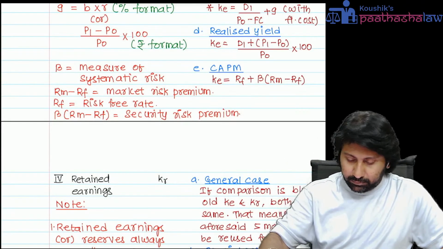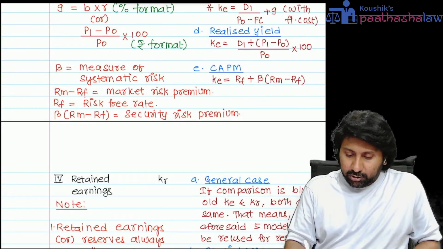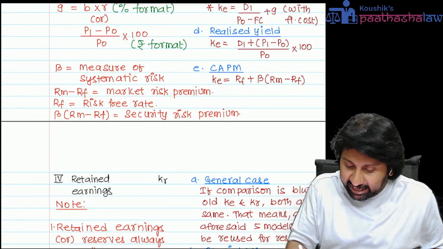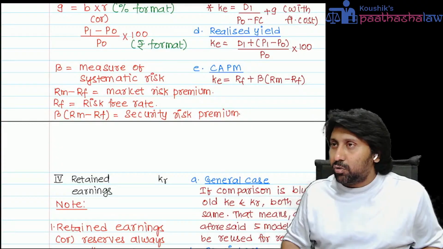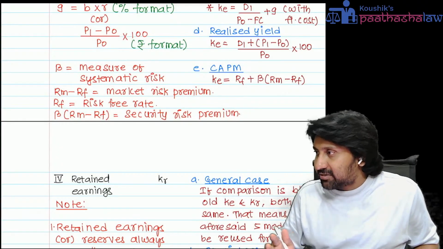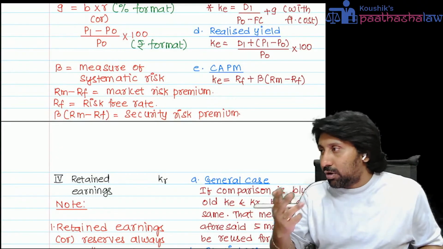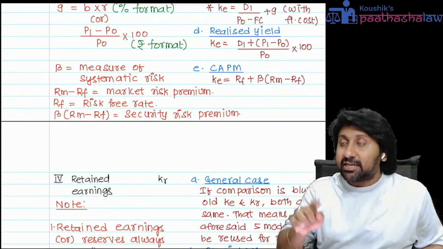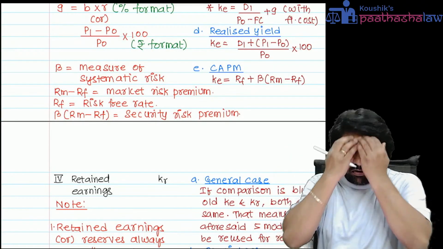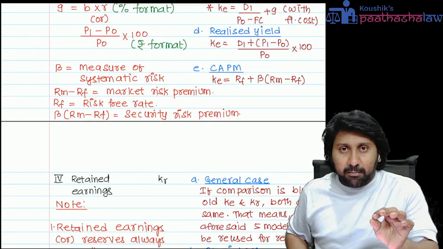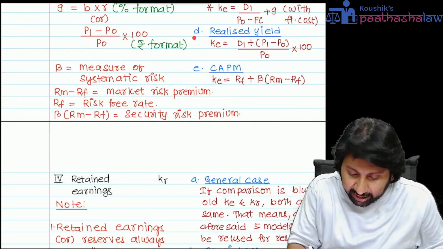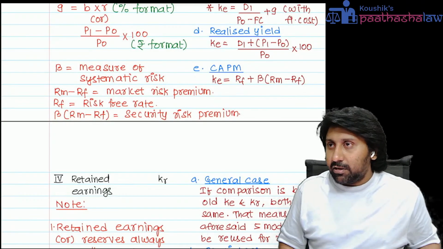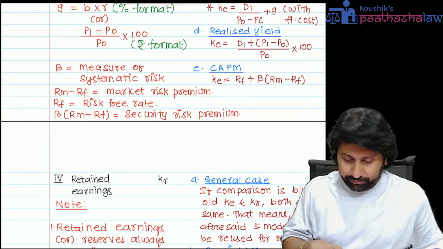Yeah, done, done. So we completed this. I will show you one question from realized yield so that you can understand in a much better way how they can ask in the exam and how you have to react for that question. Everyone, please listen carefully. This is an expected question in the coming exam. Mark it important: realized yield approach. Expected question in the exam, this attempt. So let us see how the question can come.